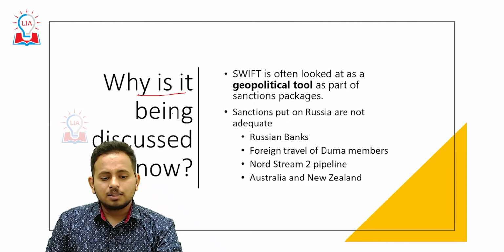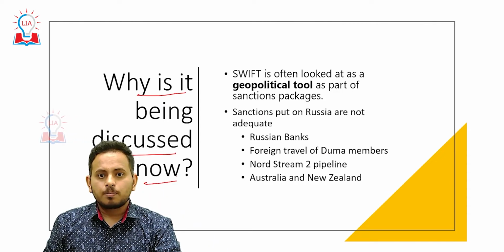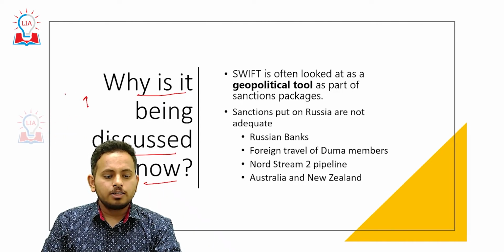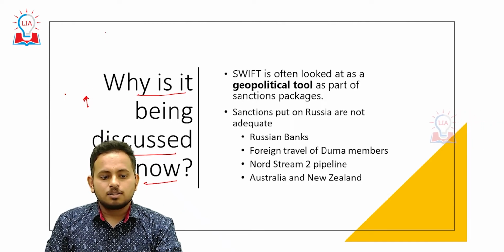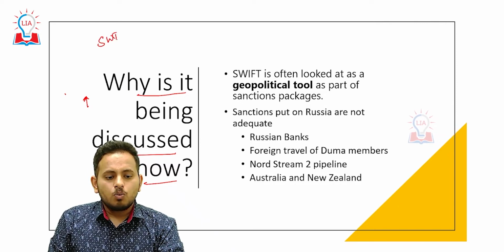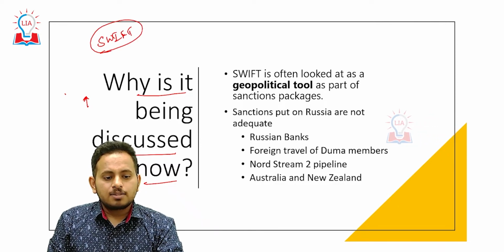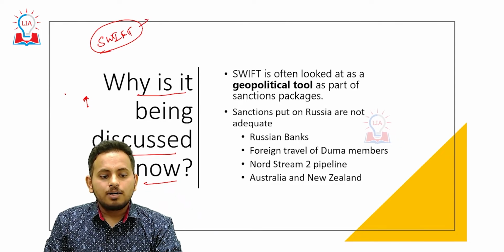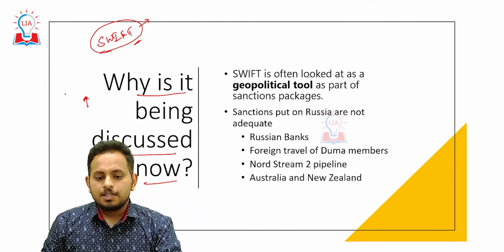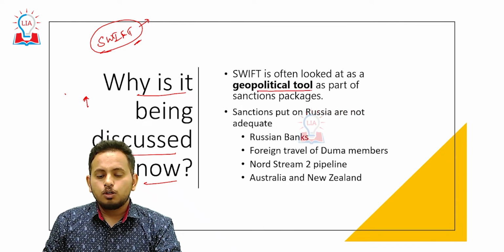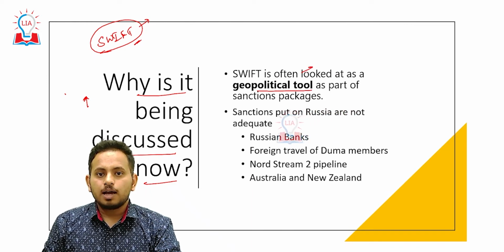And now let us discuss why it is being discussed now. You already know that in the context of the Russia and Ukraine conflict, the entire world is demanding that NATO forces, or the USA for that matter, impose sanctions on SWIFT transactions. What happens if SWIFT transactions are halted or there are sanctions on them? Let us see. SWIFT is often looked at as a geopolitical tool, even now.